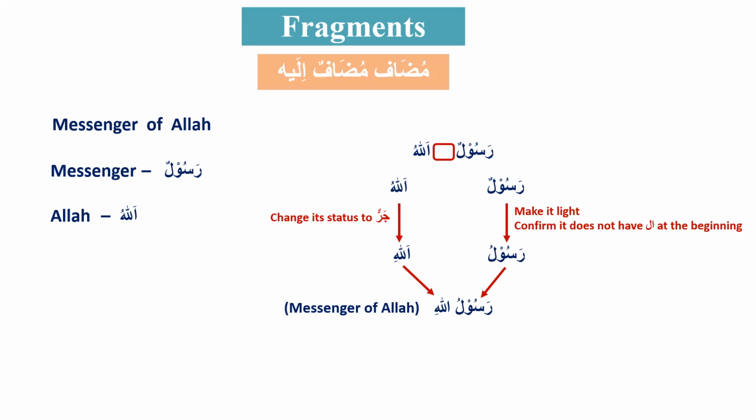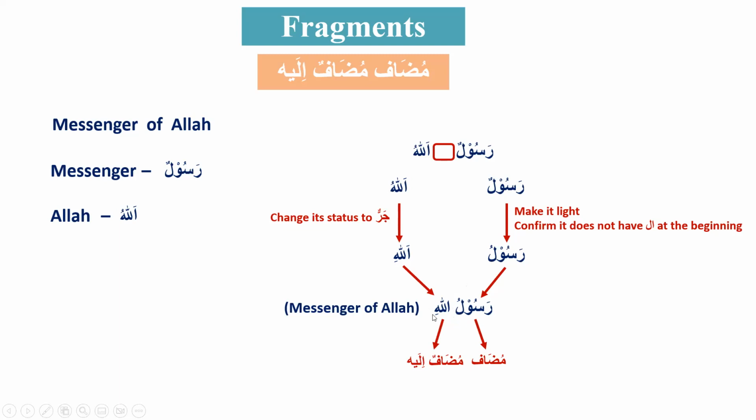And now, after it means messenger of Allah, we will call the first ism Mudaf and the second ism Mudaf ilayh. Mudaf is always light. It cannot have al with it. It cannot start with al. And the Mudaf ilayh is always in jar status. And when this happens, there is an invisible of between the two.